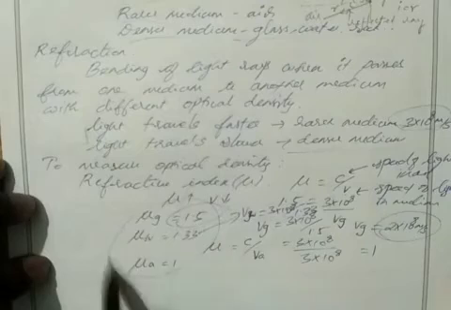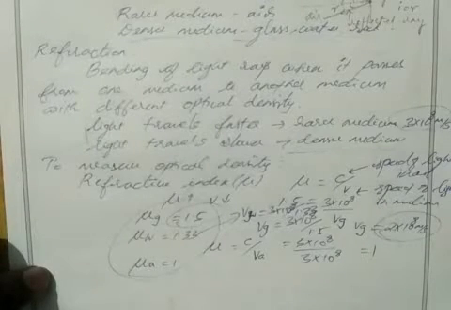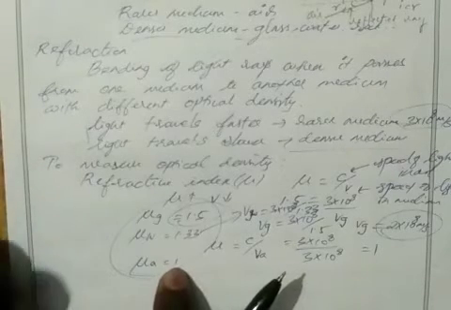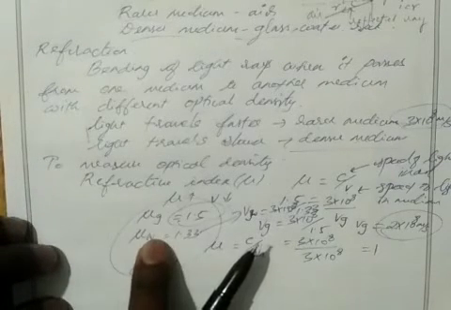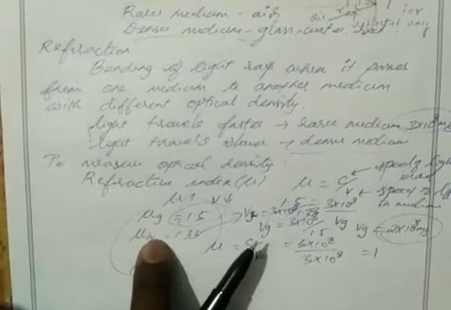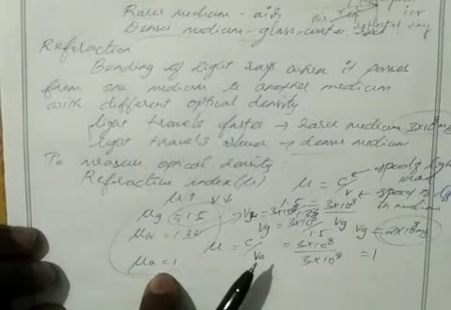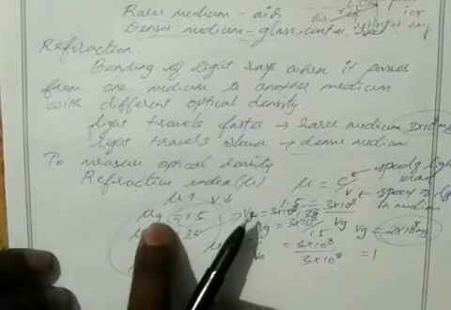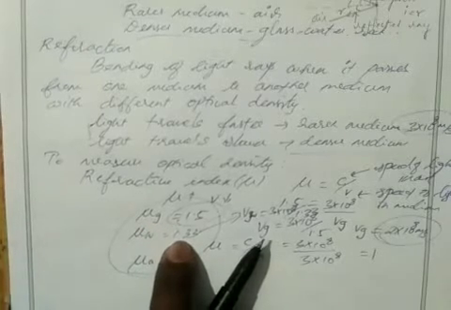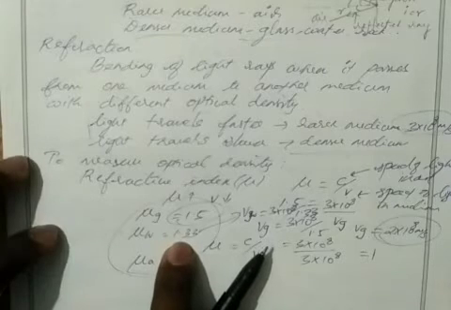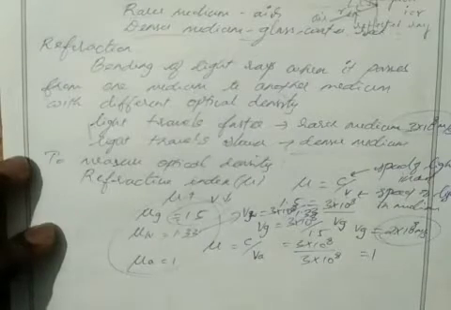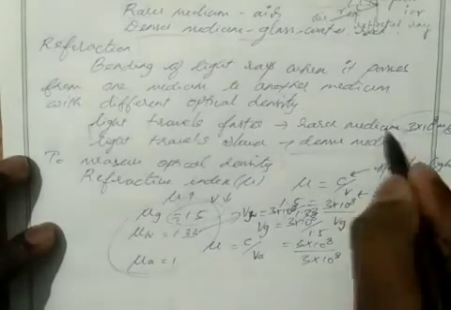So from these three values we can find the difference. In air the speed of light is highest because it has less refractive index. But in water, the speed of light is a little bit lesser because it has more refractive index when compared with air. But in the case of glass, the speed of light is much lesser because it has more refractive index when compared with water. Clear? So refractive index is inversely proportional to the velocity of light. If refractive index is low, then the velocity of light is more.